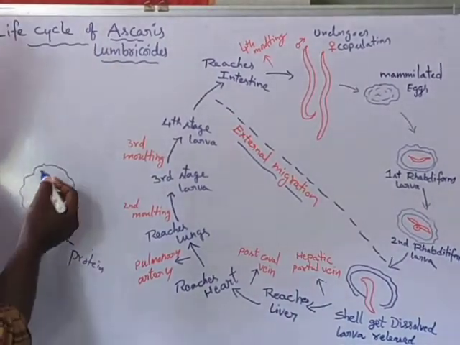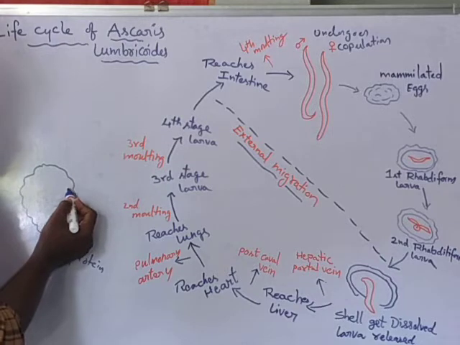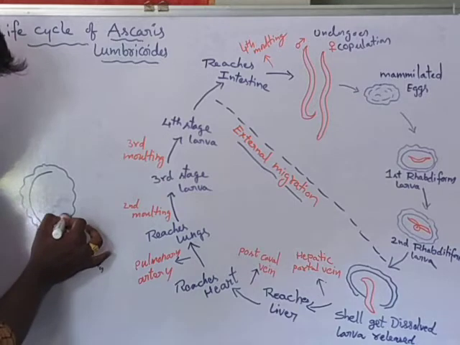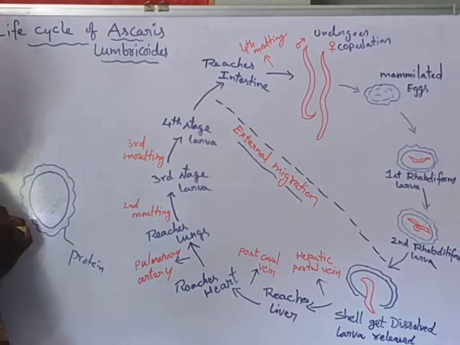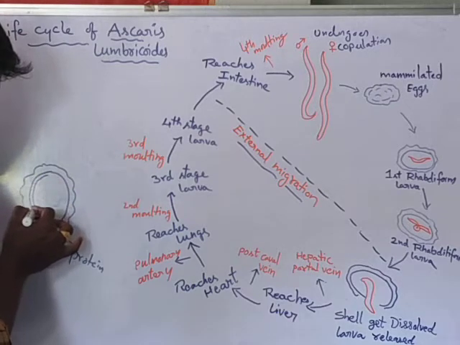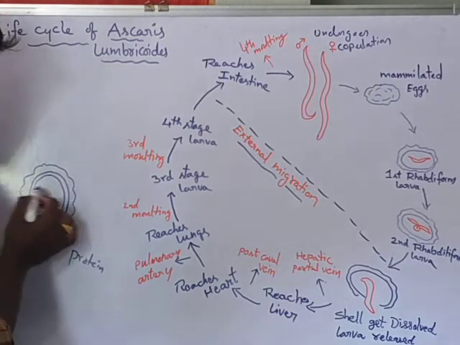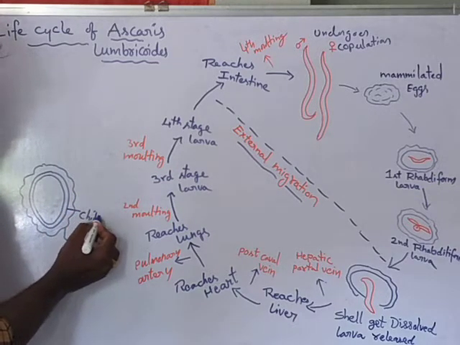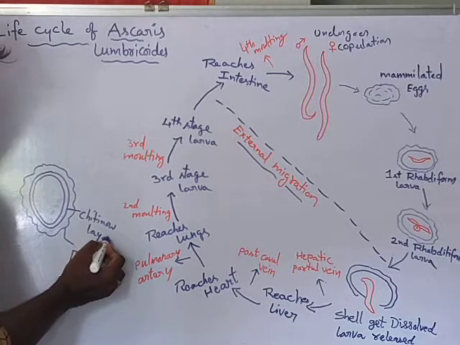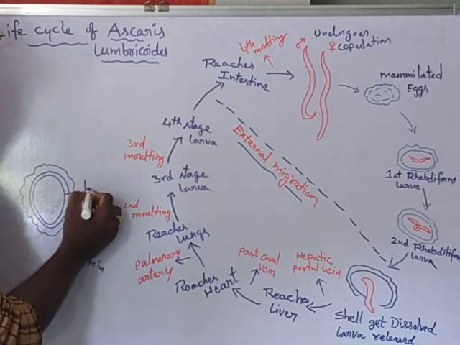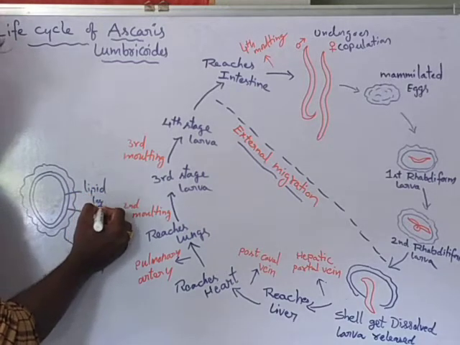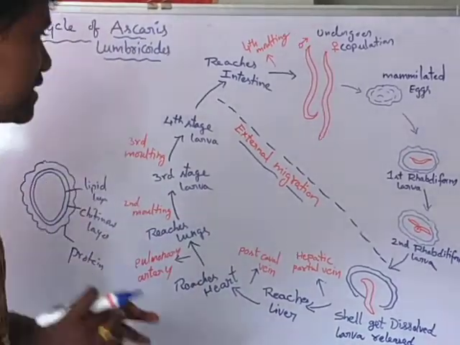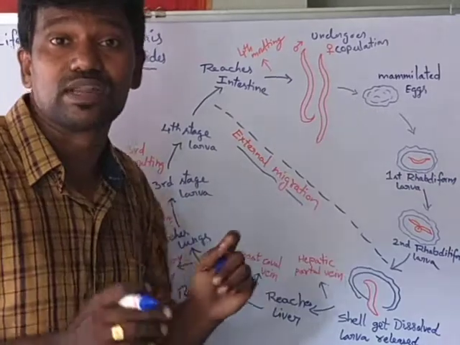Below the protein layer there is a chitinous layer, and also a lipid layer. So below the protein there are two layers: below the protein there is the chitinous layer, and below the chitinous layer there is a lipid layer. These three layers surround the egg. So this is about the egg. The Ascaris egg is called a mammillated egg.